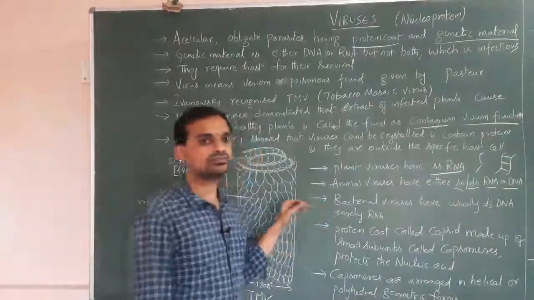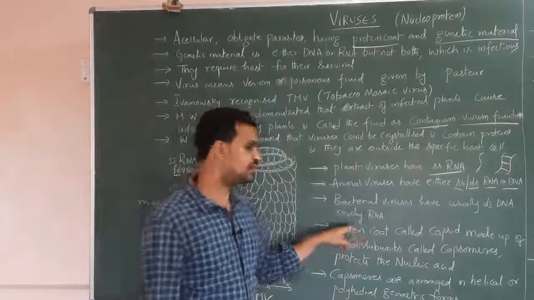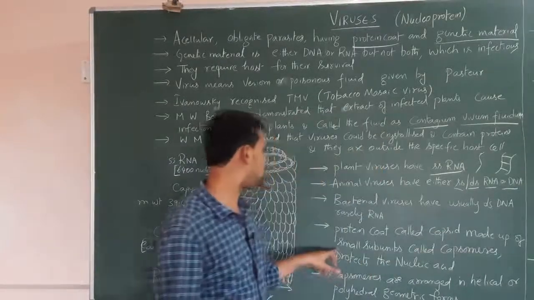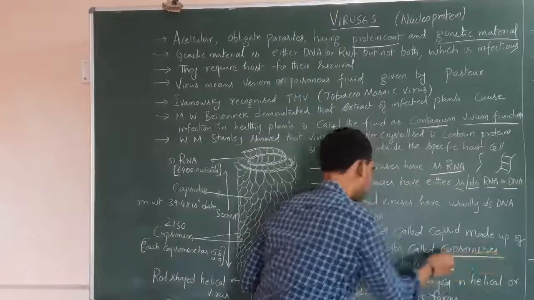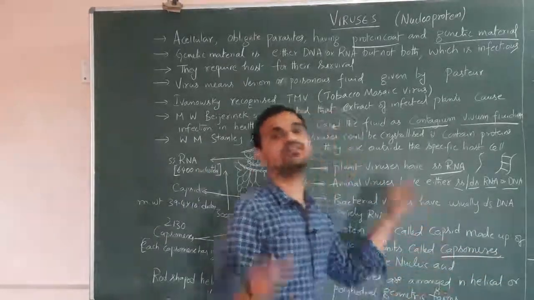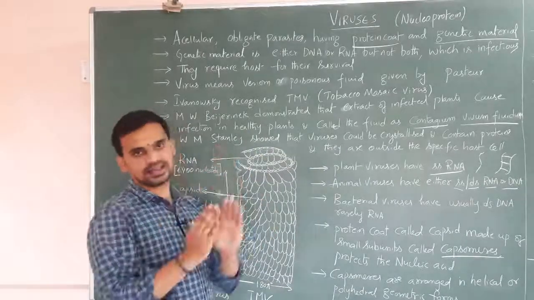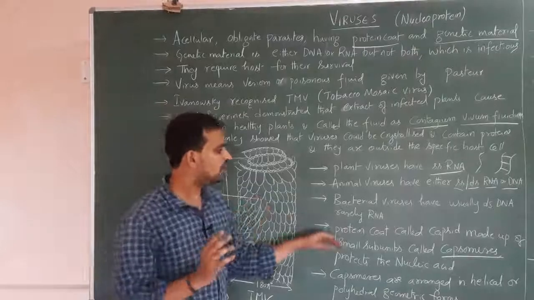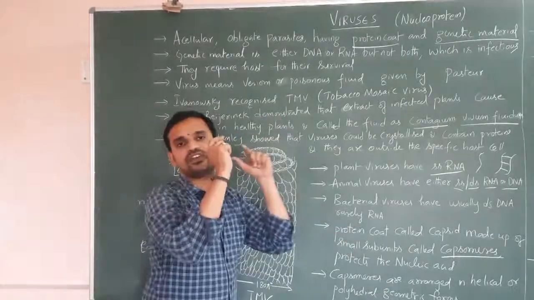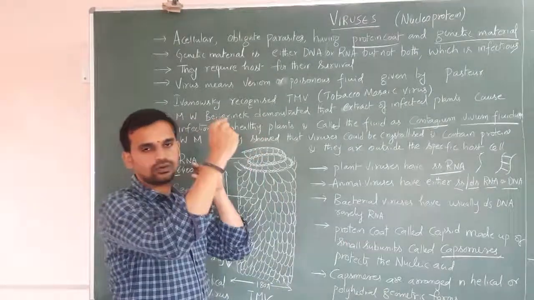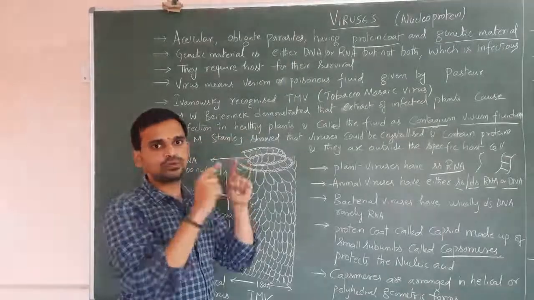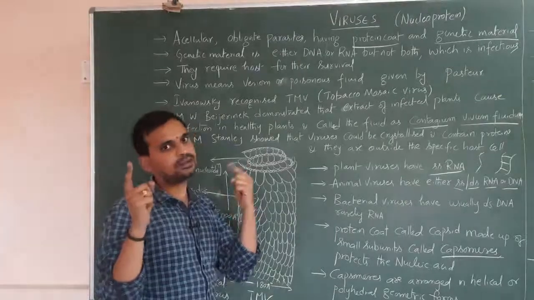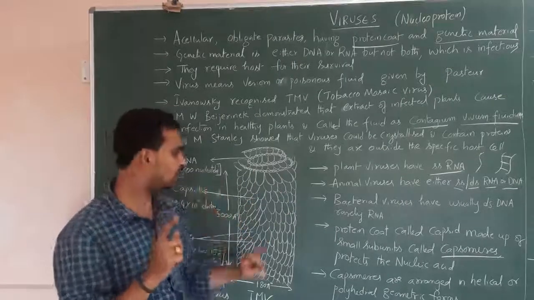Next, a protein coat called capsid, made up of small subunits called capsomeres, protects the nucleic acid. When we talk about viruses being nucleoproteins, as we already discussed, a virus contains the nucleic acid and the protein coat, only two things. The nucleic acid is nothing but DNA or RNA, and the protein coat. Here we are talking about the protein coat.